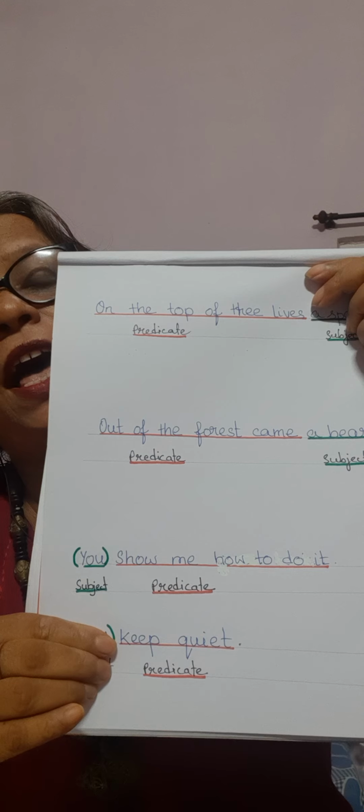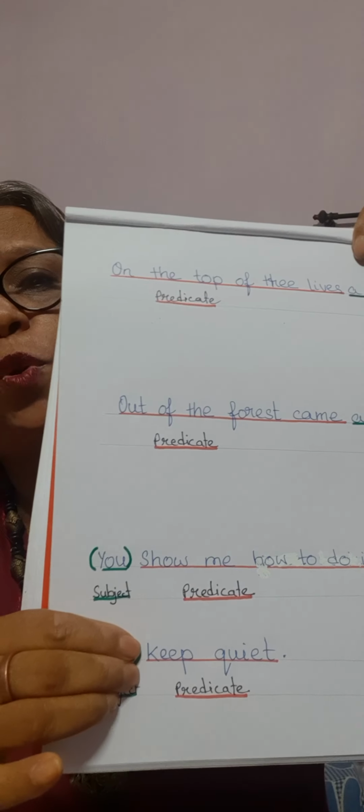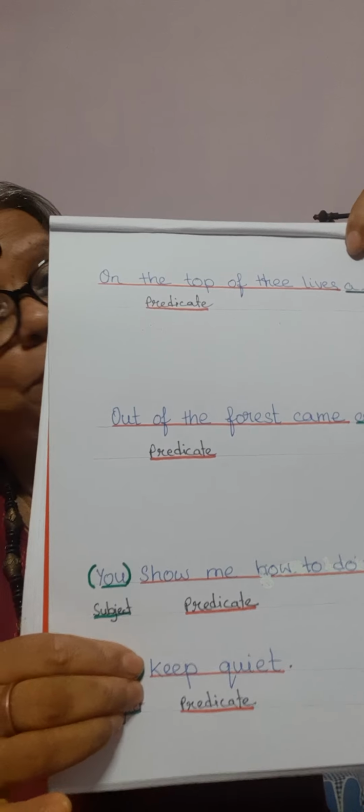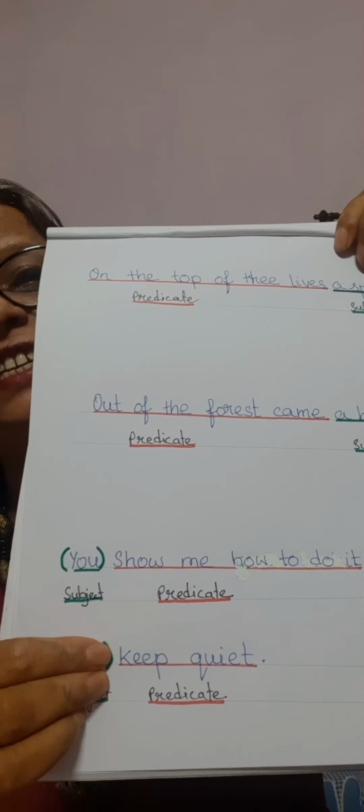Then, keep quiet. When you make noise in the class, I say, don't talk in the class, don't make noise, keep quiet. I don't usually say, hey, you keep quiet. I say, keep quiet in the class. So there is no subject here, keep quiet. Who will keep quiet? But you have to understand, yes, there is a subject.